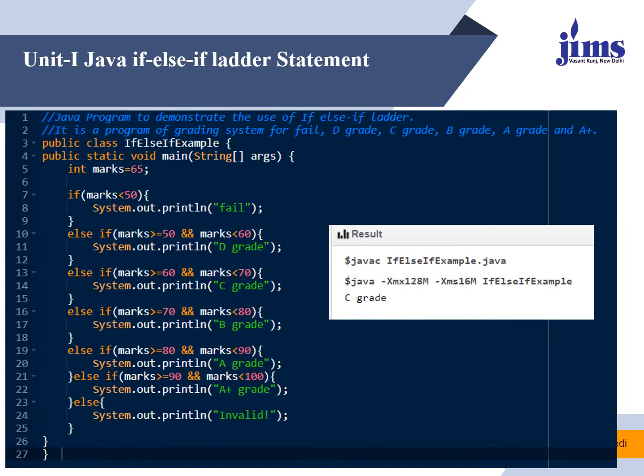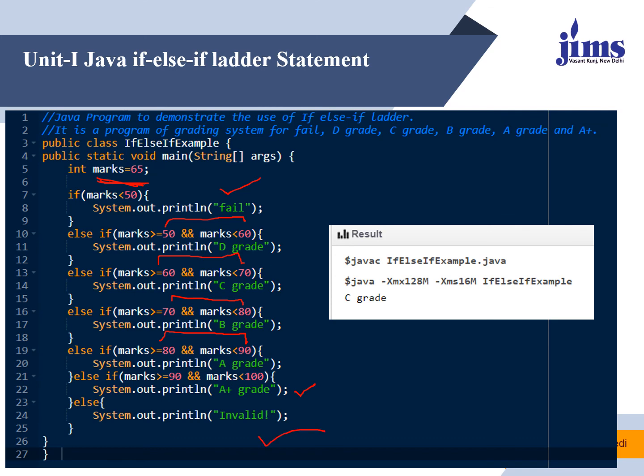So this is the example. Here marks has value 65. I am checking if marks is less than 50, it will say it is failed. Otherwise, if it lies between 50 and 60, D grade. If between 60 and 70, C grade. If between 70 and 80, B grade. If between 80 and 90, A grade. Otherwise, A plus grade. And if it does not lie among all these conditions mentioned here, we say it is an invalid number.